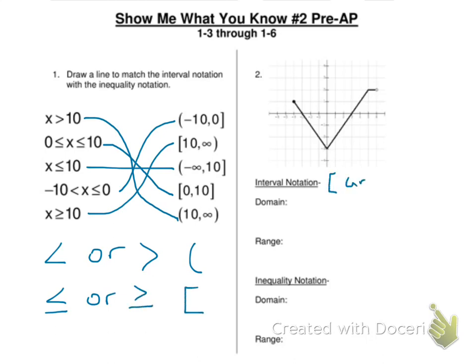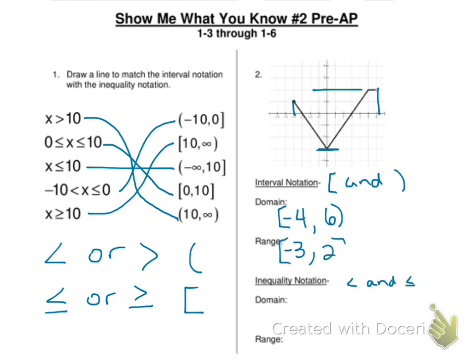Okay, for the next question, remember interval notation is the brackets and the parentheses, and inequality notation is the less than or equal to, greater than or equal to kind of signs. So for the domain, it starts at -4 and it goes to 6, but the 6 is an open circle. For range, it goes from -3 to 2, and it's a bracket because although there is an open dot, there's also a line.